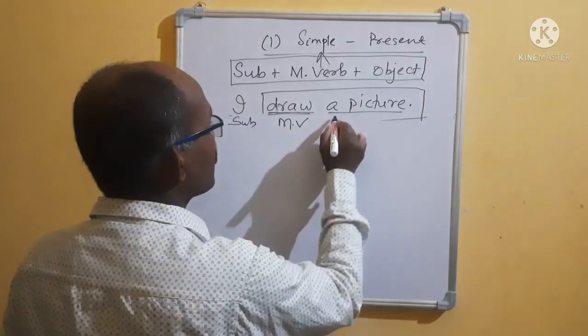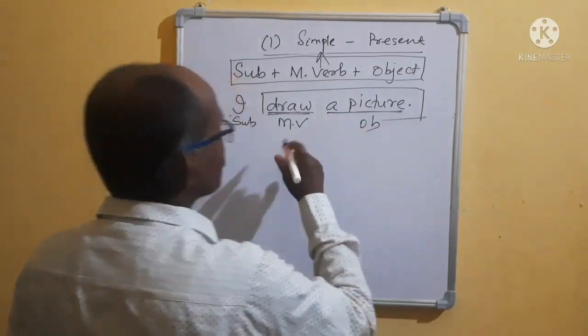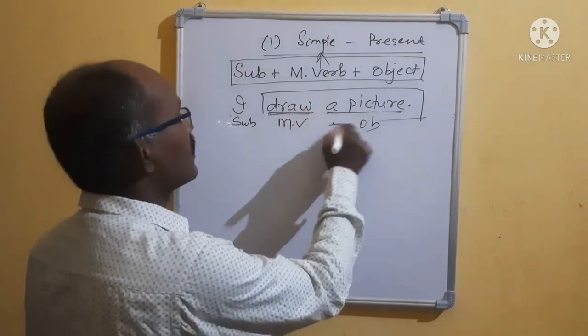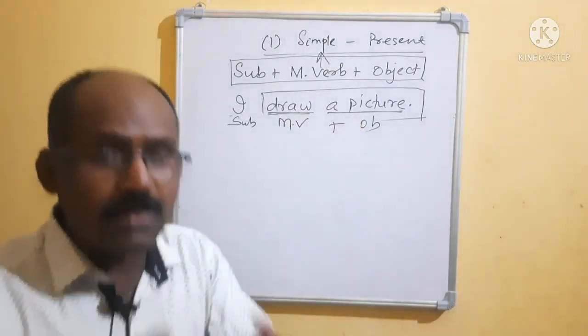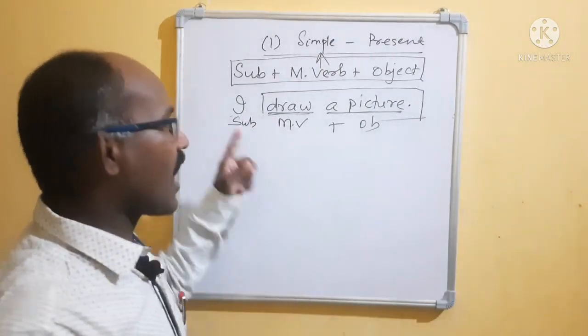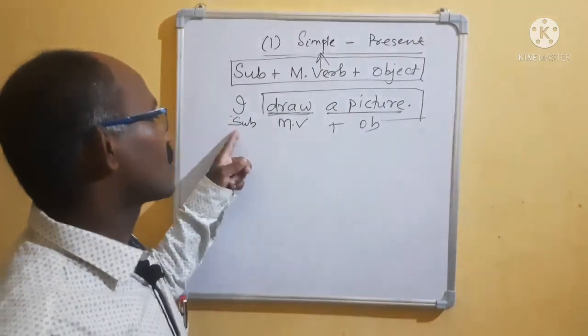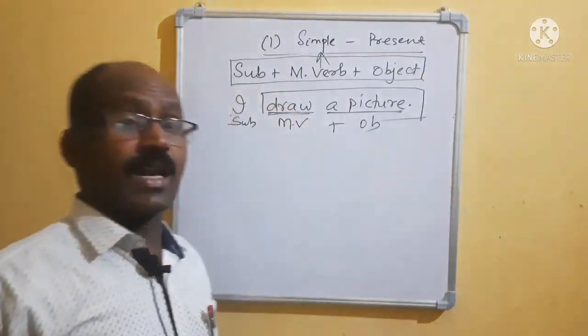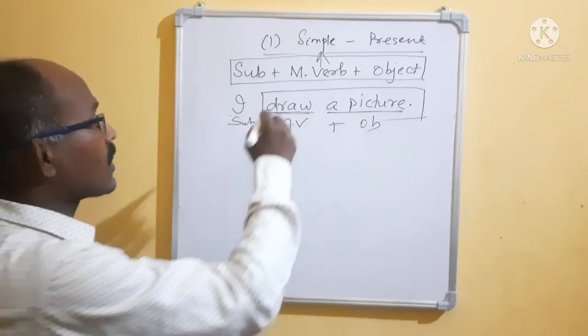This is object. So subject plus main verb plus object, that means a positive sentence or a declarative sentence or an assertive sentence. And in the previous class I already told you, first you look at the main verb.